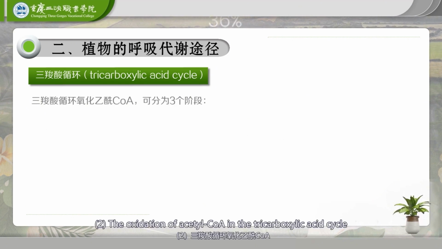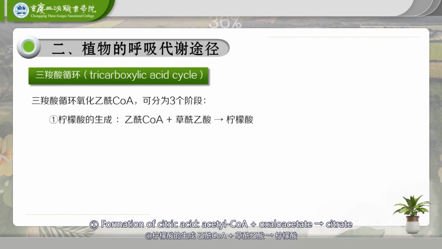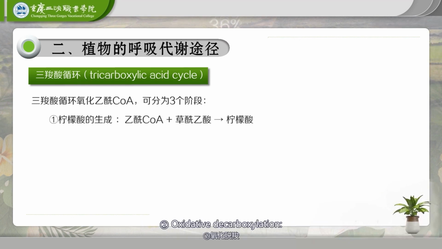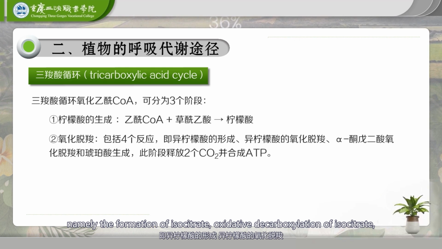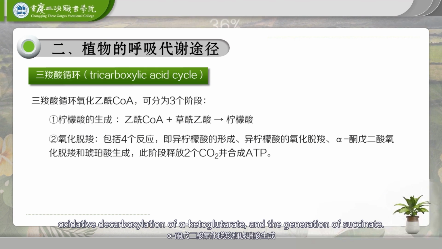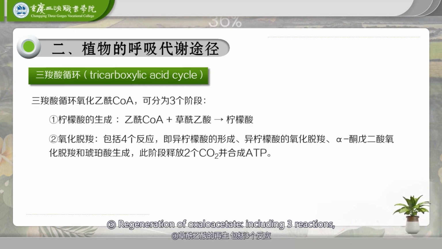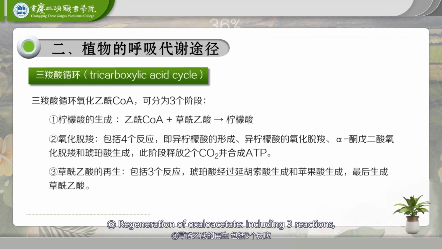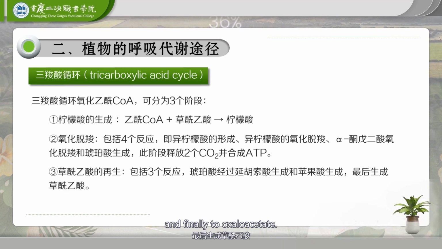2. The oxidation of acetyl-CoA in the tricarboxylic acid cycle can be divided into 3 stages. Formation of citric acid, acetyl-CoA plus oxaloacetate forms citrate. Oxidative decarboxylation, including 4 reactions, namely the formation of isocitrate, oxidative decarboxylation of isocitrate, oxidative decarboxylation of alpha-ketoglutarate, and the generation of succinate. This stage releases 2 molecules of CO2 and synthesizes ATP. Regeneration of oxaloacetate, including 3 reactions, succinate goes through the generation of fumarate and malate, and finally to oxaloacetate.